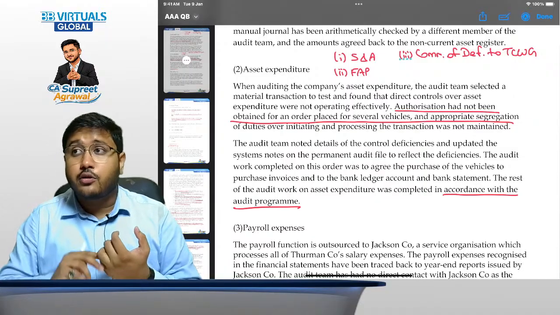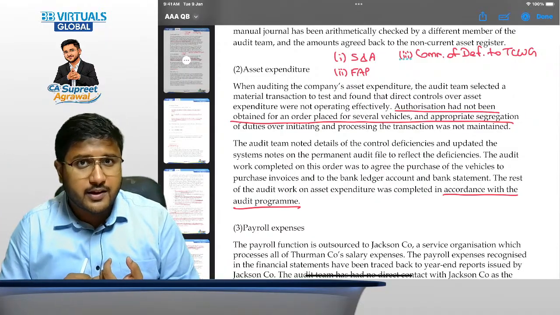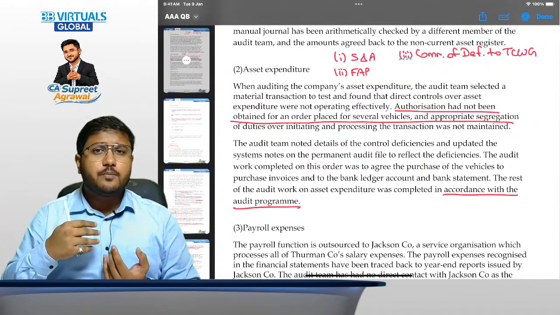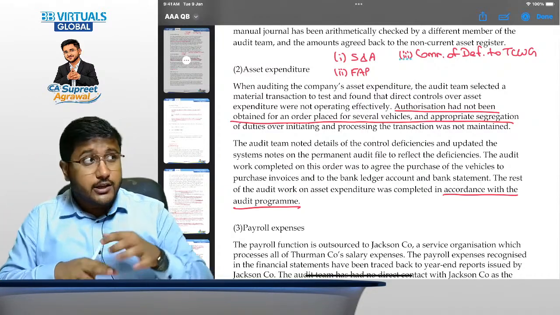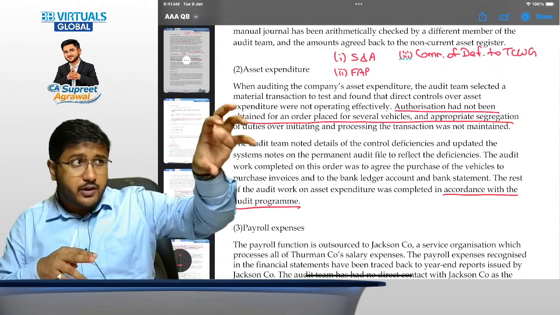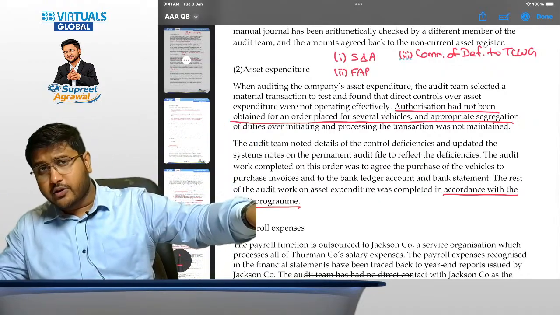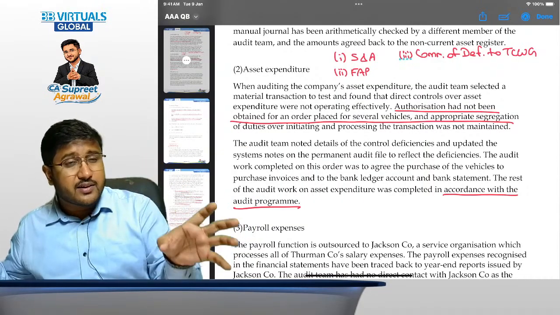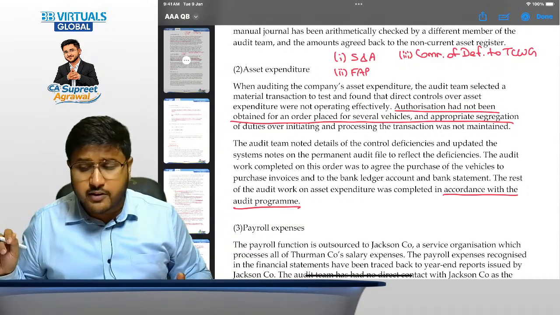Then what you should do is physically inspect the vehicles and the asset expenditures, whether those vehicles have actually been purchased or not. You should also take one sample where you will be testing the vehicle, and you will be going to the FAR, which is the fixed asset register, and see whether that particular car exists in that particular asset register or not.